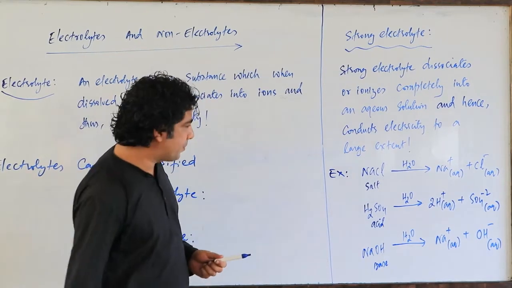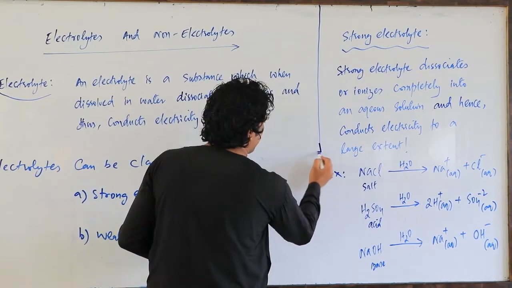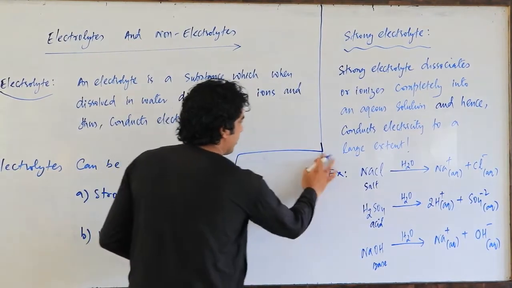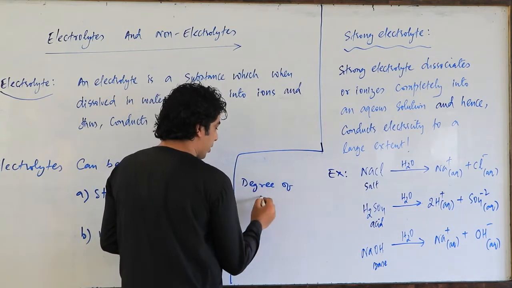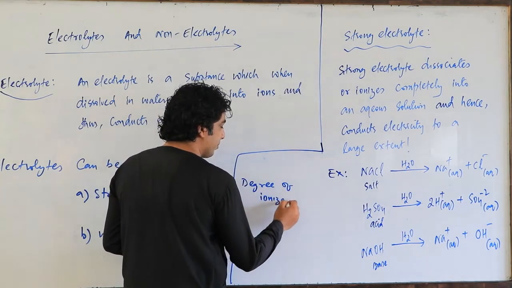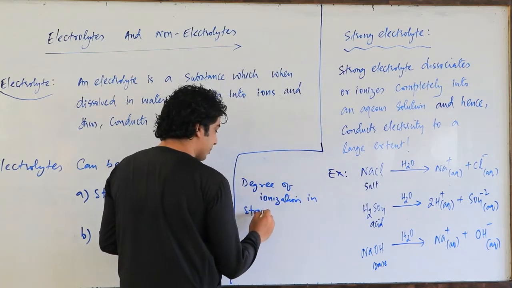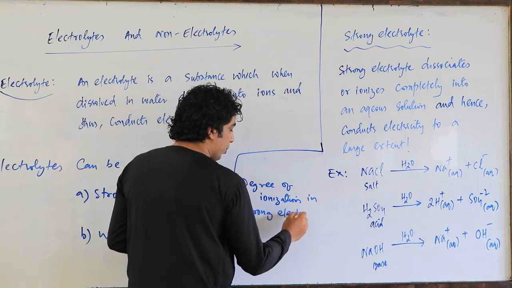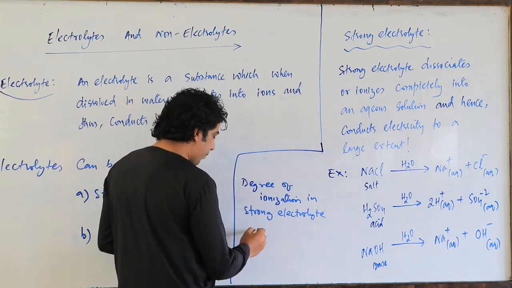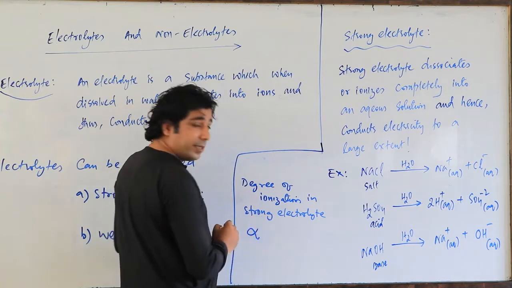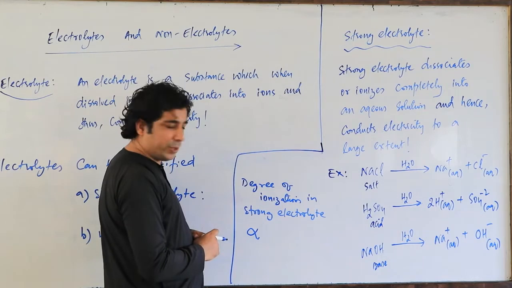So have a look here. For these substances, the degree of dissociation in a strong electrolyte is denoted by the term alpha, degree of ionization or degree of dissociation.